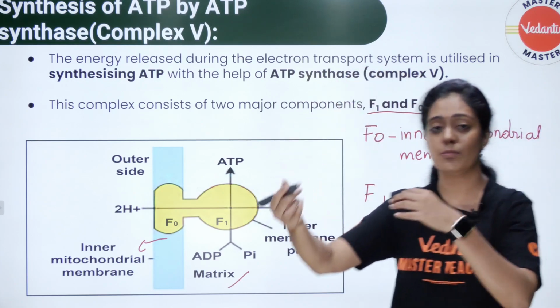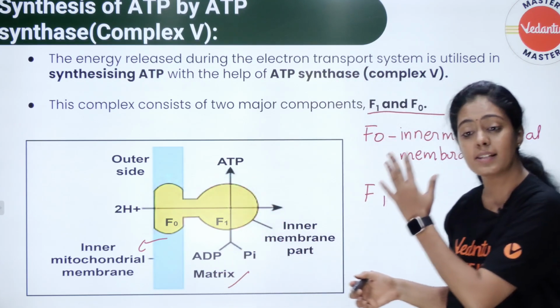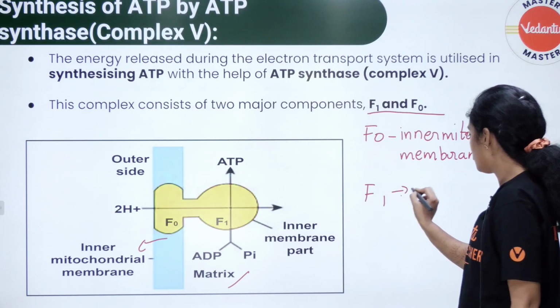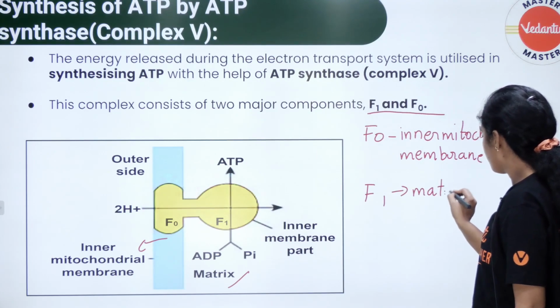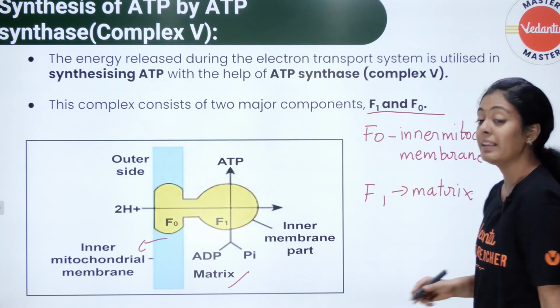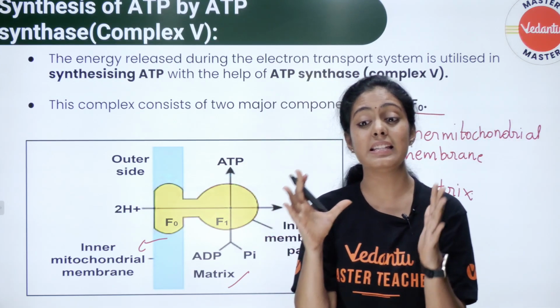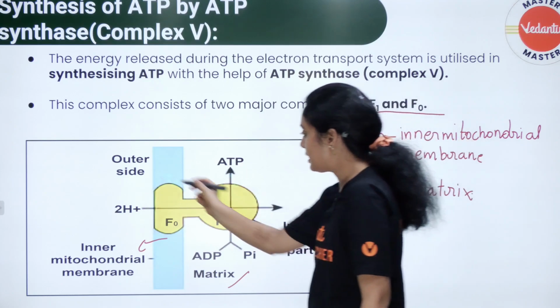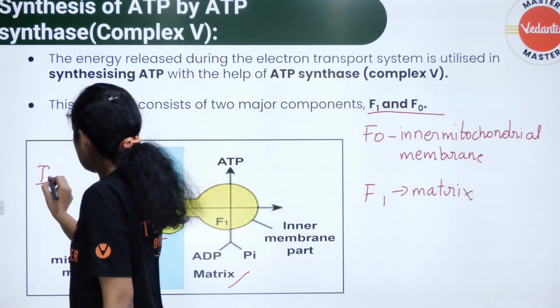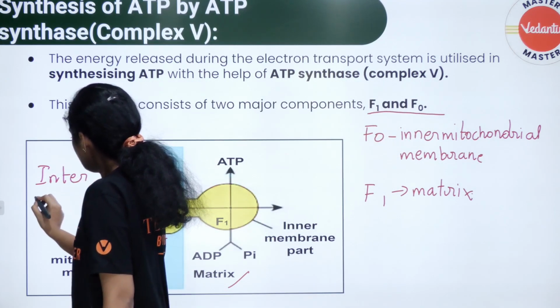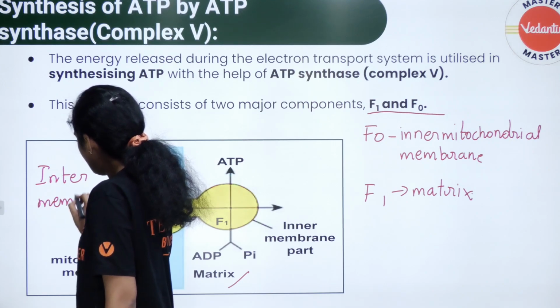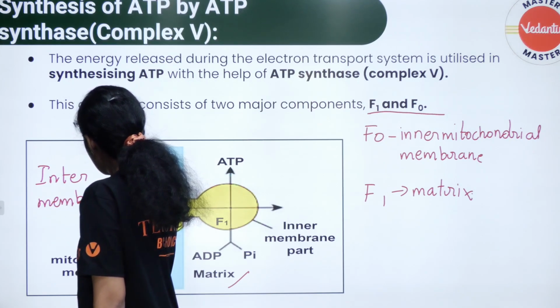Many of you might have imagined it like this. Okay, it is towards the matrix. F1 is towards the matrix. Both of these together make up my ATP synthase. Okay, so what space is this? This is your intermembrane space.